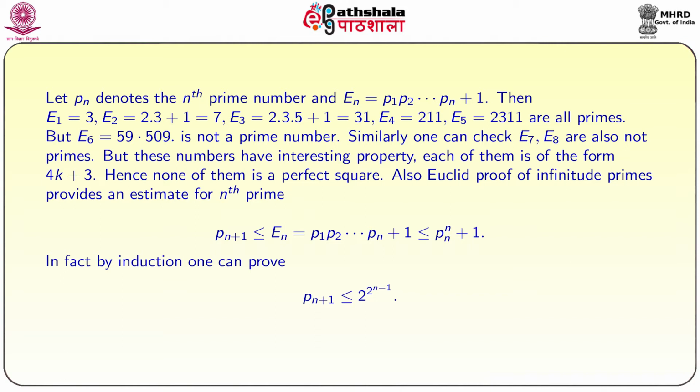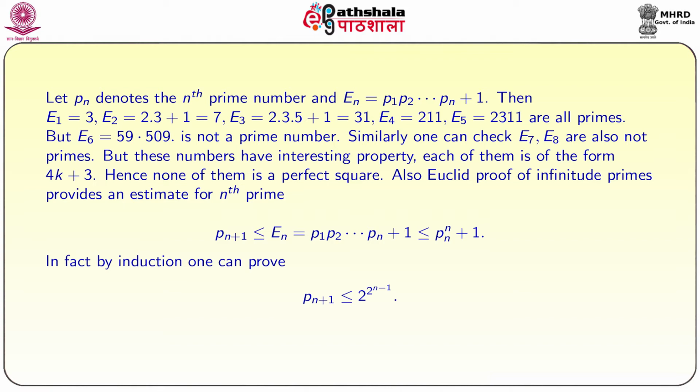Also, Euclid's proof of infinitude of primes provides an estimate for the nth prime. If Pn plus 1 is the (n plus 1)th prime, then we know that Pn plus 1 is less than or equal to En, that means En has to be divisible by a prime which is other than p1, p2, up to Pn. So, Pn plus 1 should be less than or equal to p1, p2 and so on Pn plus 1. If you replace p1, p2 and so on Pn minus 1 by Pn, then clearly this is less than or equal to Pn power n plus 1.